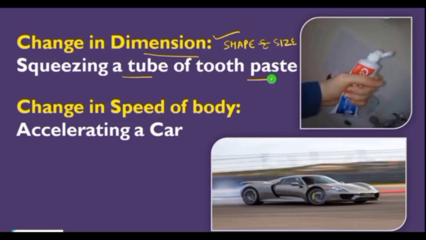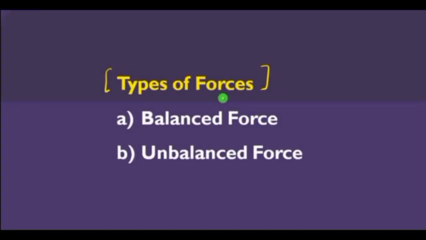Now we'll discuss the different kinds of force, that means types of force. So here are two types of forces, balanced force and unbalanced force. So first we will discuss the balanced force. What is balanced force?